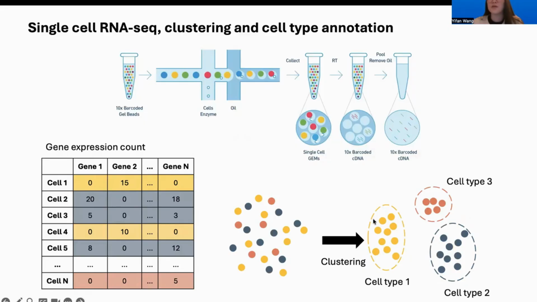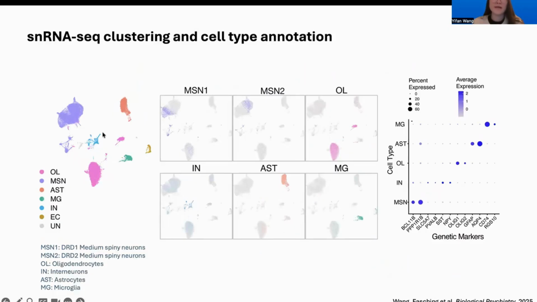And then using the genetic markers that are expressed in each specific cluster, we'll be able to assign the cell types to each cluster. So when we applied the clustering and cell type annotation to our data, in this UMAP, we saw the separation of neuronal cells, medium spiny neurons and interneurons, from the glial cells, oligodendrocytes and astrocytes, and we're also able to see microglia here.